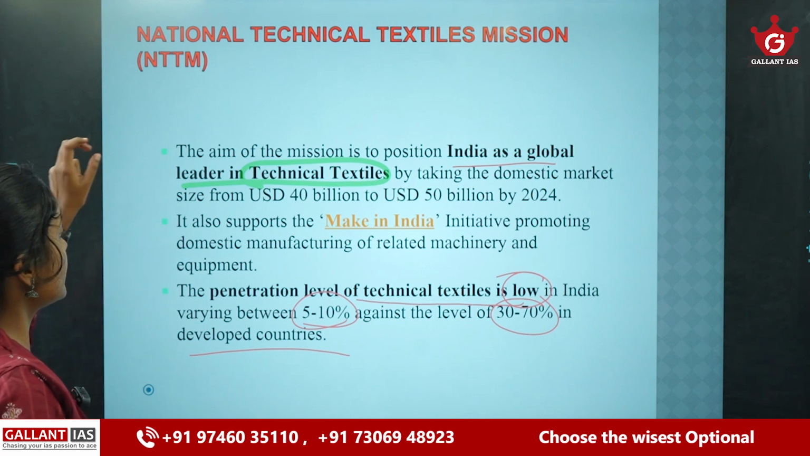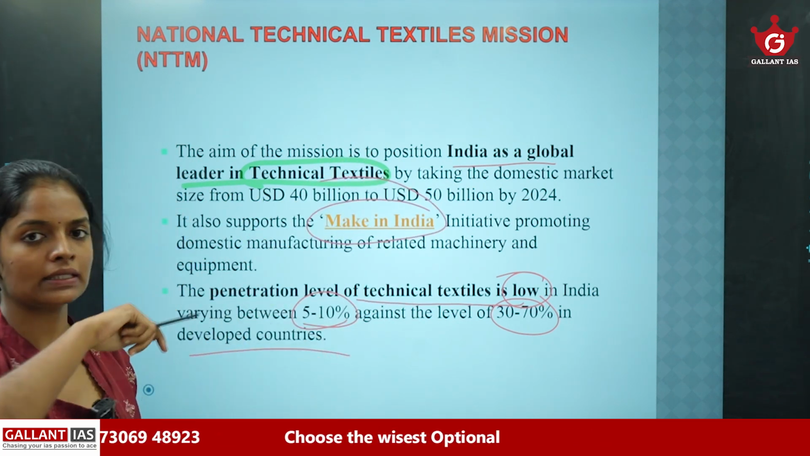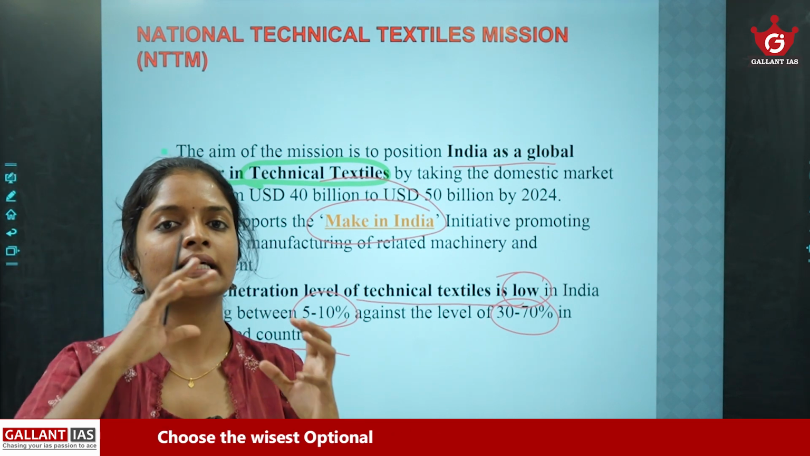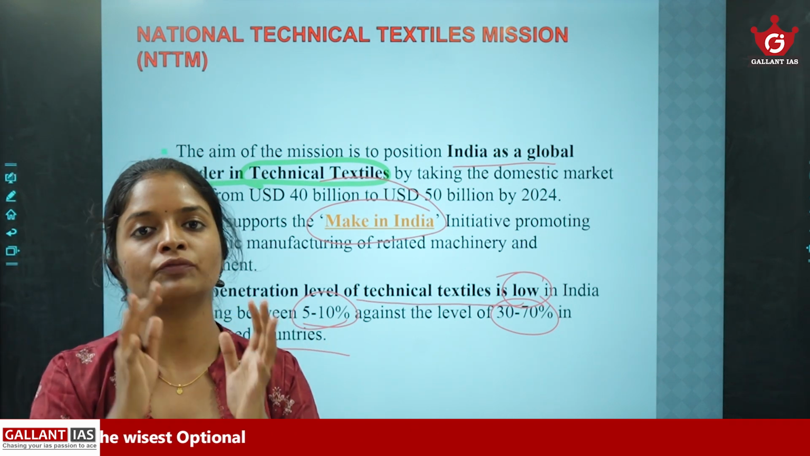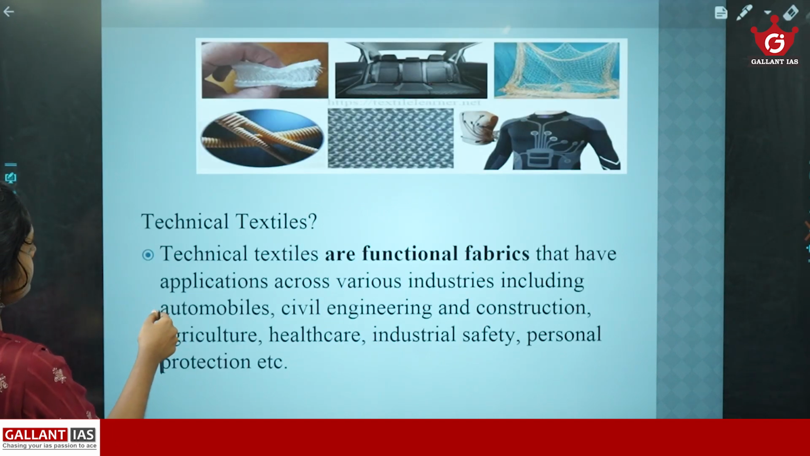Okay. Then it also supports the Make in India initiative. We all know the initiative Make in India. It aims to promote India as a global manufacturing hub. Okay. So these are the main provisions of this National Technical Textile Mission.